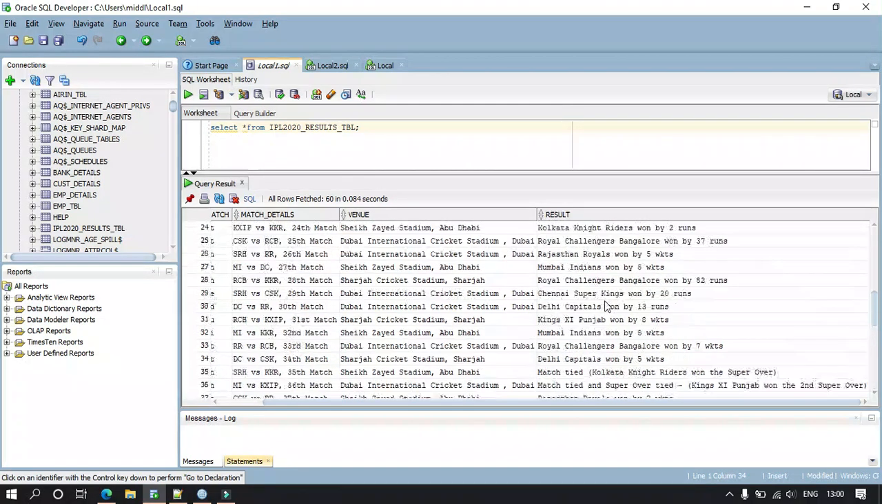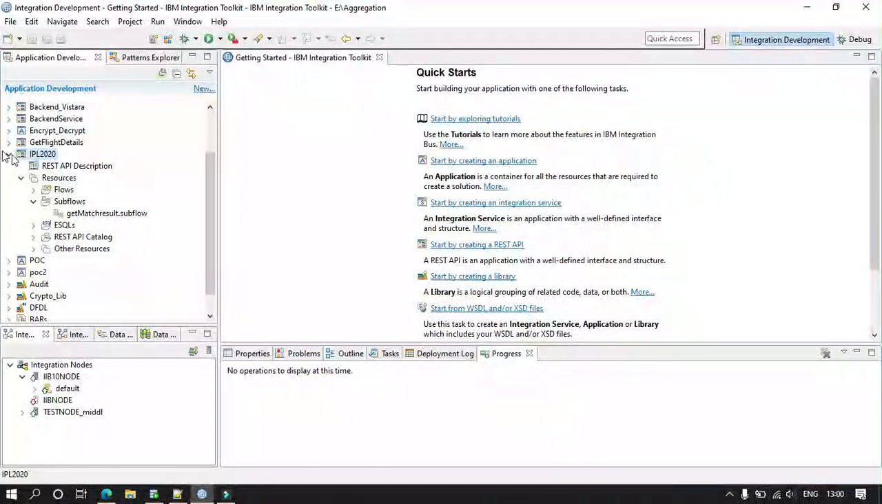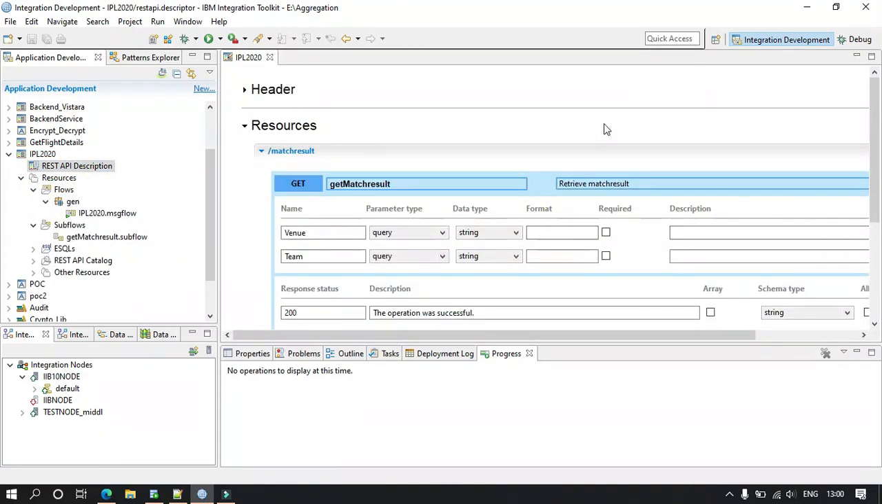What I did is I created an API which is interacting with this database. So this is my API. Let me show you. This is an API which takes two parameters, venue and team, so that we can filter out the results on the basis of these parameters. This is just a get operation.